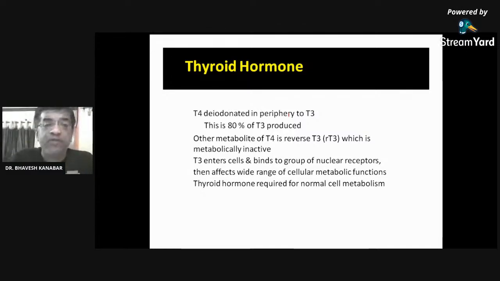Now remember that T4 is tetraiodothyronine, meaning 4 iodine molecules are there. In case of T3, it is triiodothyronine, so it contains 3 iodine molecules. So to convert T4 to T3, one iodine has to be removed. That is called deiodination.